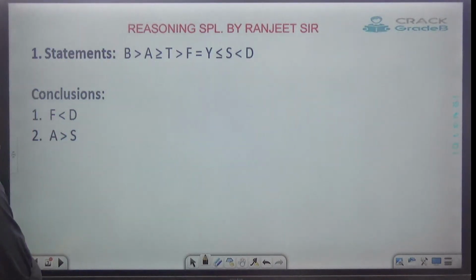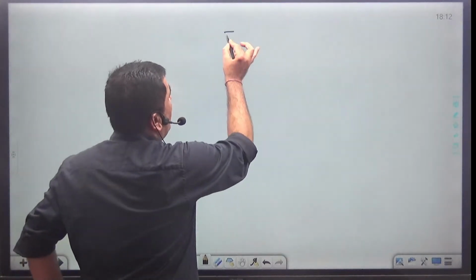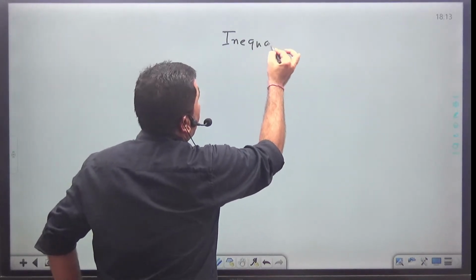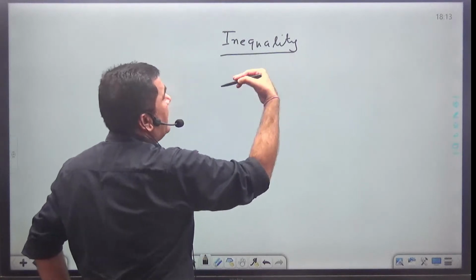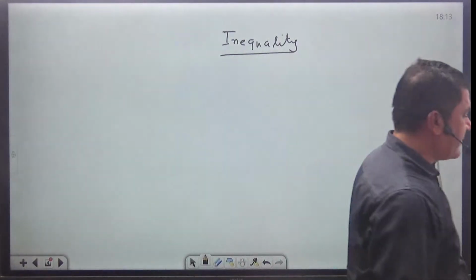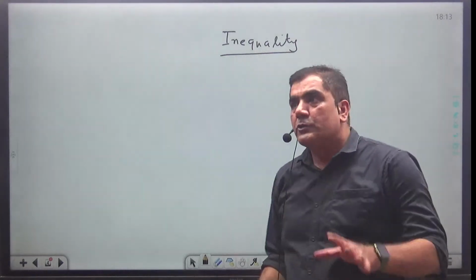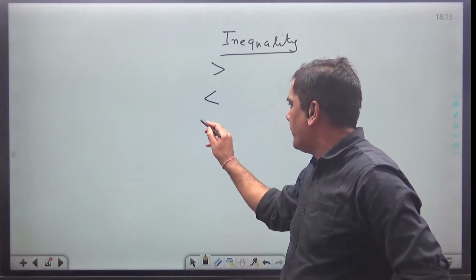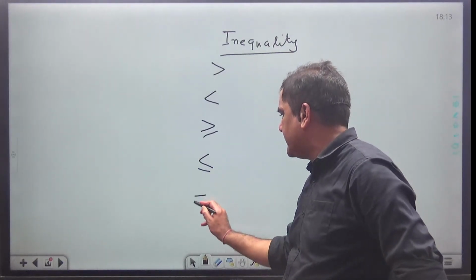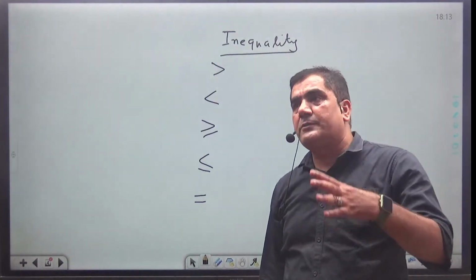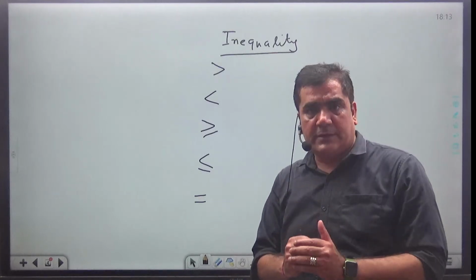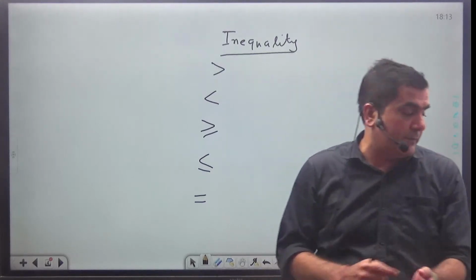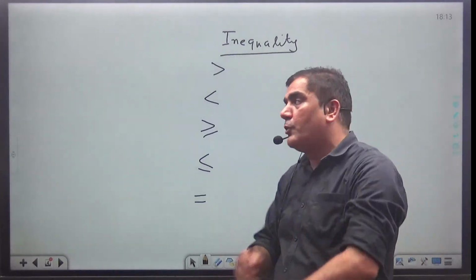See, whenever they give coded inequalities, whenever this word inequality is going to come, inequality means what? Something which are not equal. So in this topic, mostly you're going to see symbols like these. Inequalities means when two persons are not of equal age. If two variables are not equal, then they are called inequality, unequal. So moreover, in this topic, we are going to deal with these symbols.